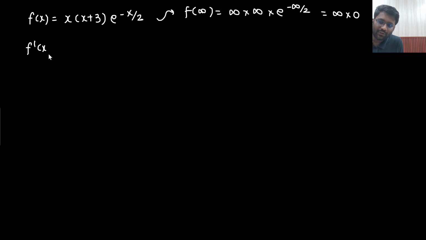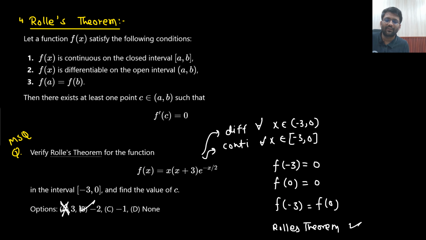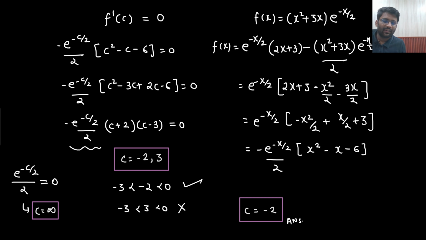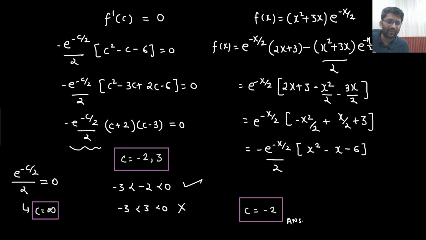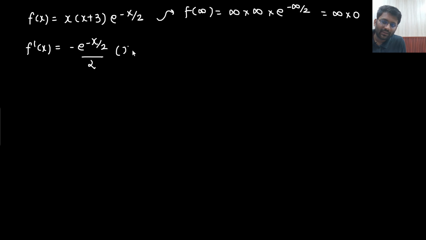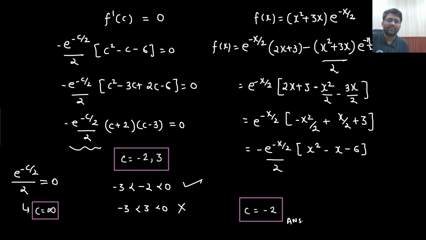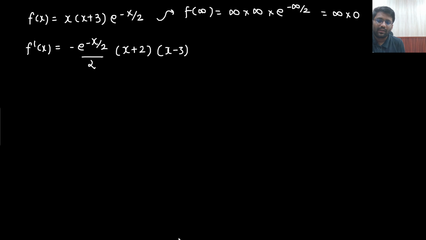What we used to do is differentiate the function. When I differentiated it, very carefully I can see that I am getting e to the power minus x by 2 divided by 2, then multiplied with x plus 2, x minus 3. Say yes or no? This is what we are getting. The root at infinity I don't care about. So from here, sir, I will be getting 2 roots, which are minus 2 and 3. So I draw it on the number line, minus 2 and 3.